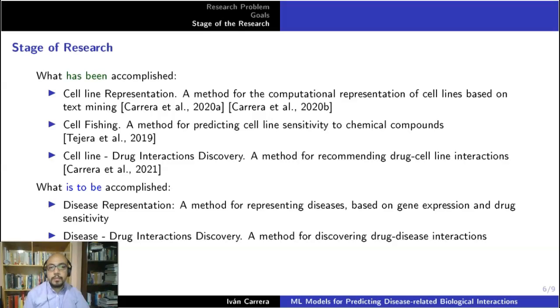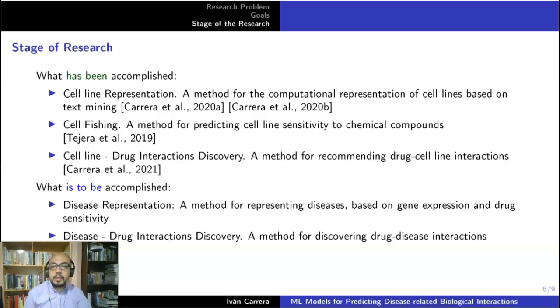In this case, the input for our work can be a novel drug or a novel chemical compound, and with computing the similarity of this input with a set of trained chemical compounds, we can predict which cellular lines can be the target of this chemical compound.